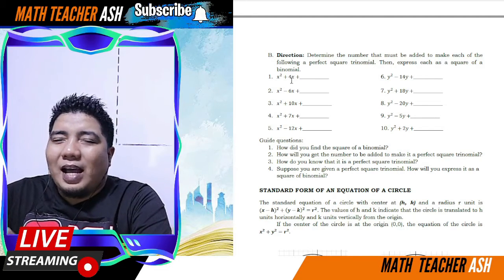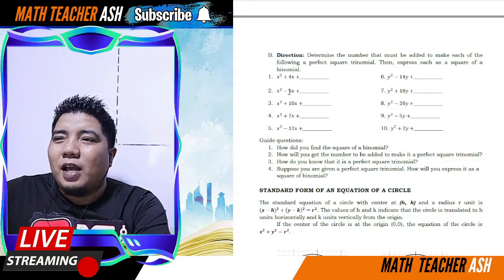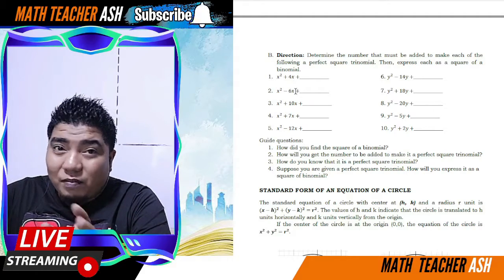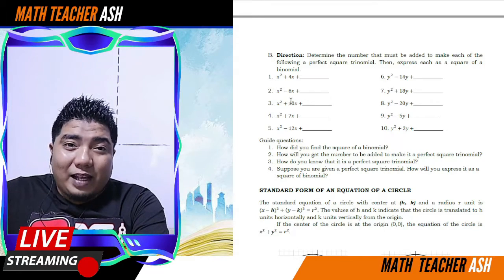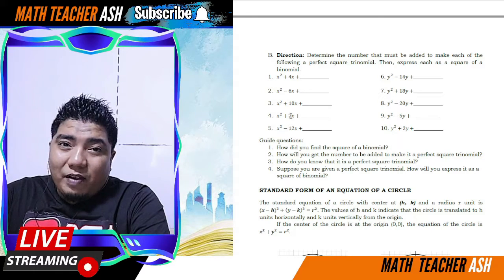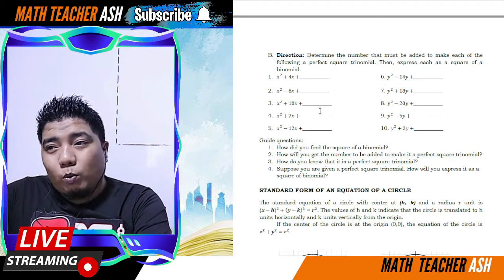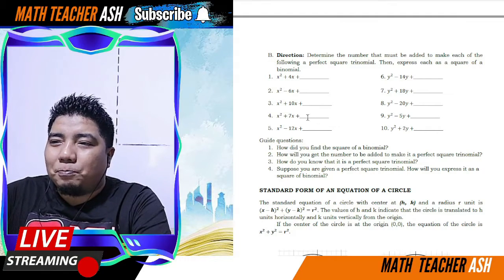Okay, so, half of 4 is 2. 2 squared is 4. So, 4 tayo dito. Half of negative 6 is negative 3. Square that one, that is positive 9. Half of 10 is 5. Square that one, that is positive 25. Half of 7 is 7 over 2. Square of that one is 49 over 4. Okay, so fraction tayo dito.